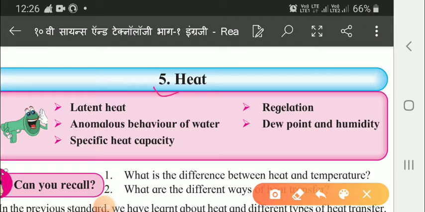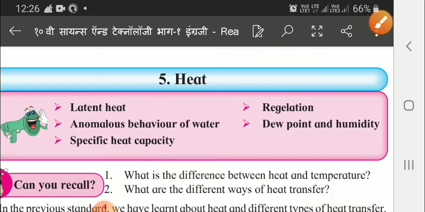So, children, we are going to study chapter 5, latent heat. First of all, one question is there: what is the difference between heat and temperature? Heat is a form of energy, while temperature is the measure of hotness. For heat the unit is joule, while for temperature the unit is Kelvin. This is the SI unit. And heat is measured by a calorimeter, temperature is measured by a thermometer. So these are a few differences.